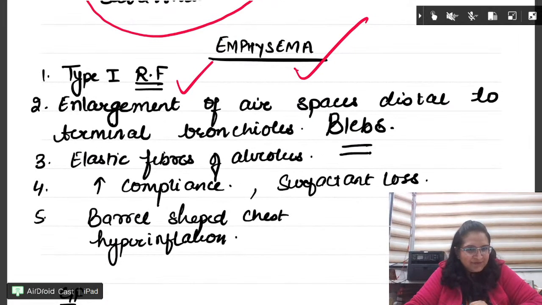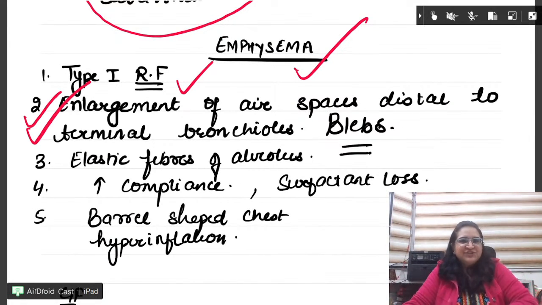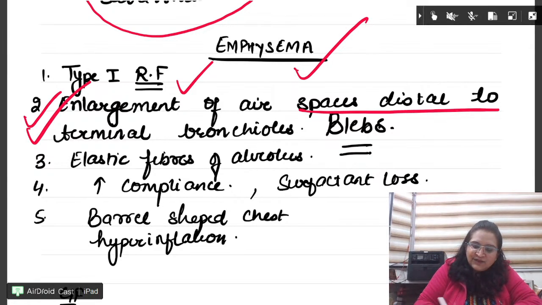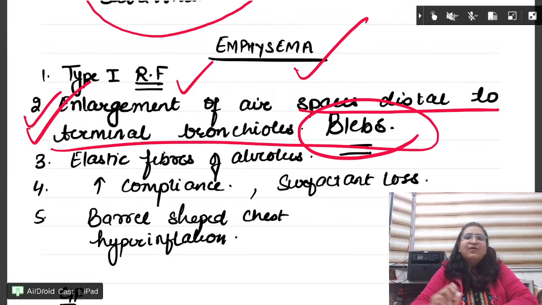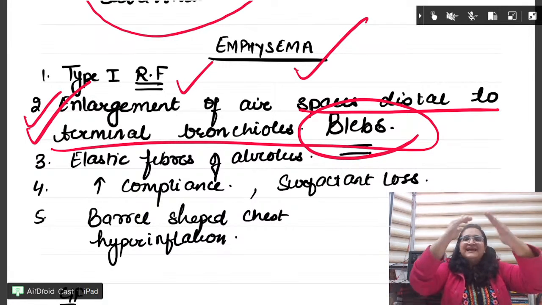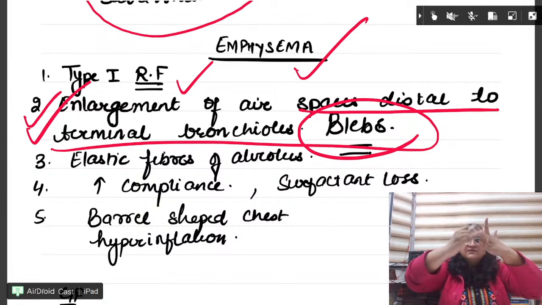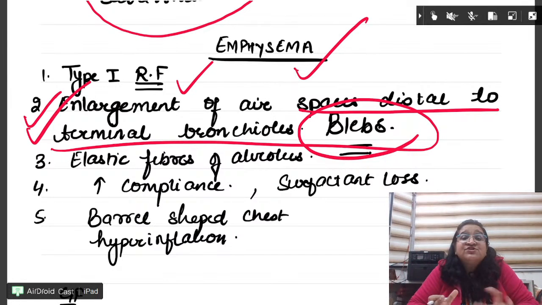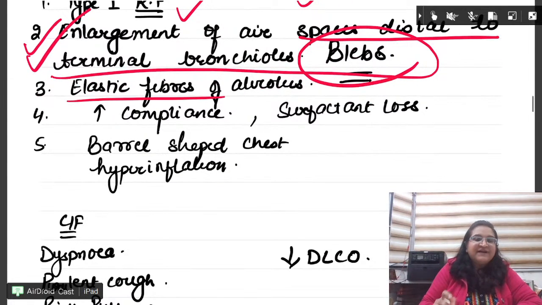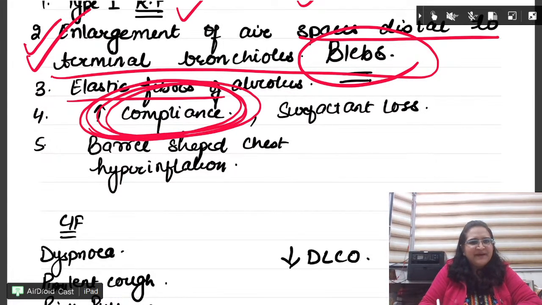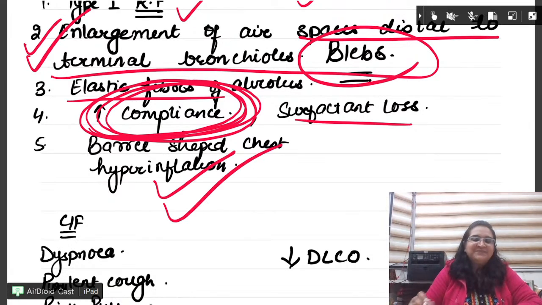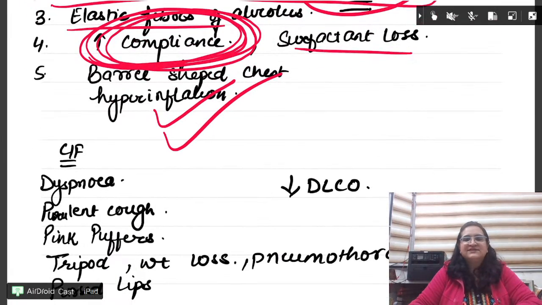Okay, emphysema, we all know which failure it is. Now I don't need to tell you. This is a pathology question. It is enlargement of air spaces distal to the terminal bronchioles with blebs formation. See bete, asthma, emphysema, the chronic bronchitis, they all are obstructive diseases. Okay? Next, here elastic fibers are destroyed. Compliance को क्या होता है? Compliance अभी हमने पढ़ा, increase. ठीक है, surfactant is also lost and barrel shaped chest, hyperinflation is the answer.